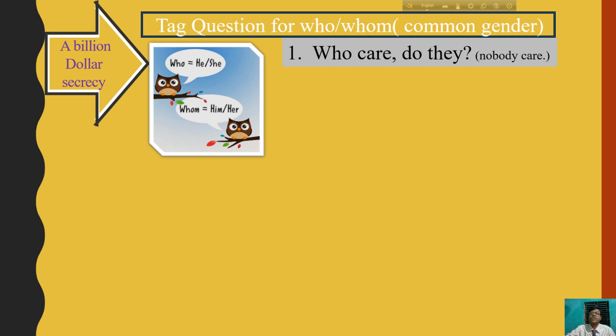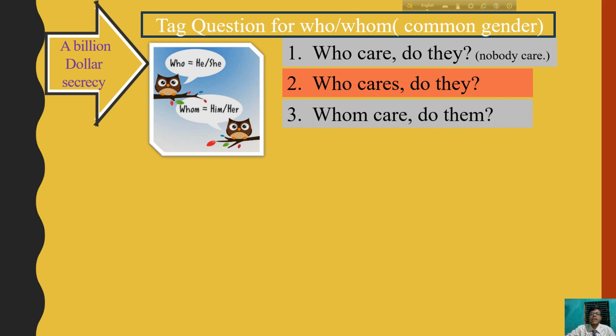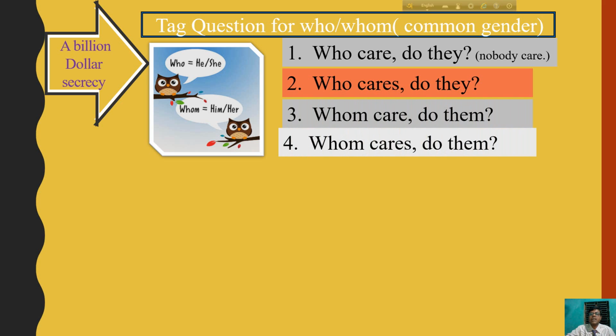Actually it means nobody cares. So who is equal to he plus she is equal to they. Who cares? These are the same as above, do they. Whom cares? Do them. Whom cares? Same, do them. I think you all are clear.